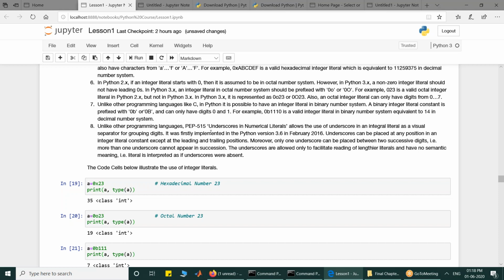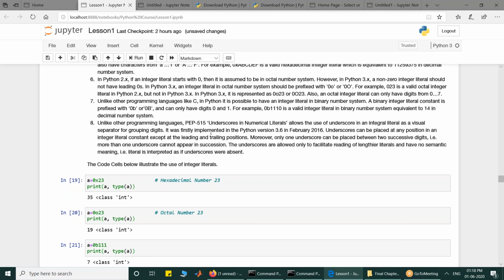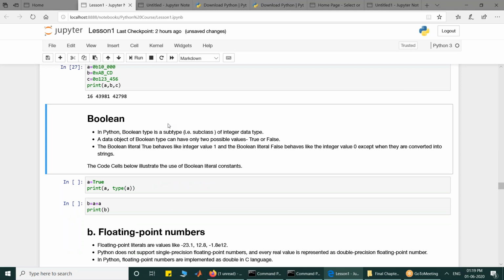The next type is the Boolean type, which is a subtype of class int. They are treated as integers. It is a subclass, not a separate type. There are two Boolean constants, True and False. Remember, look at the case: T is capital and F is capital. They are reserved words, they are keywords. You cannot write true or false in lowercase. True is treated as integer value 1 and False is treated as integer value 0.